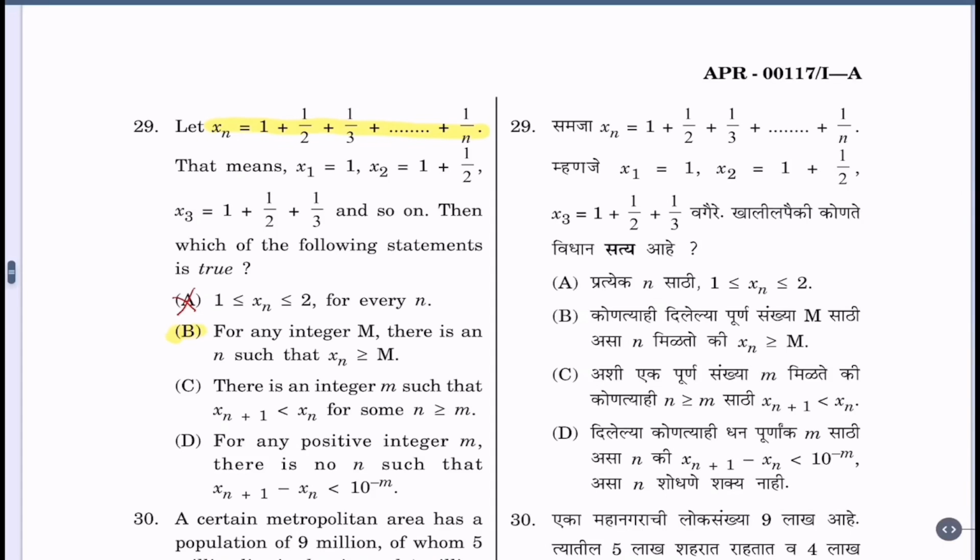C, xn plus 1 less than xn is not true because as it is an increasing sequence, xn plus 1 is greater than or equal to xn. So C is not correct. D, now as xn plus 1 is greater than or equal to xn, the subtraction xn plus 1 minus xn less than 10 raised to minus m is possible. So the correct option is option B. For any integer m, there exists n such that xn greater than or equal to m.